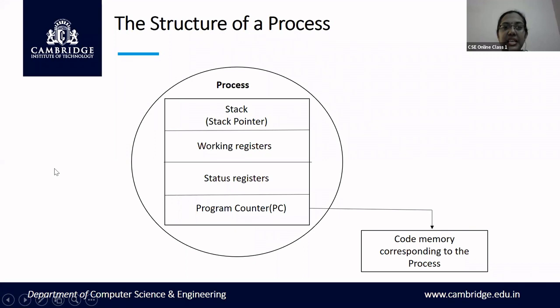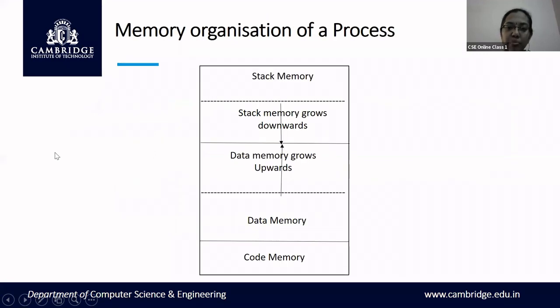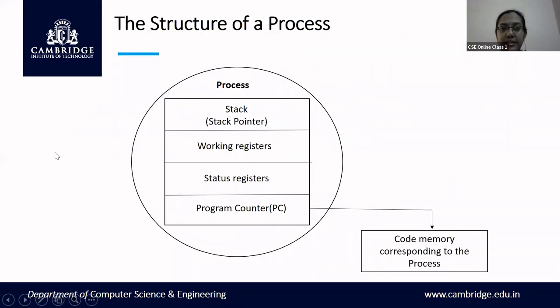Next, we will see how exactly the memory is used by a process. A process will have a set of working registers. It has a status register, it has a stack, it has a program counter. So a process tries to mimic, or pretend as if it is a processor.